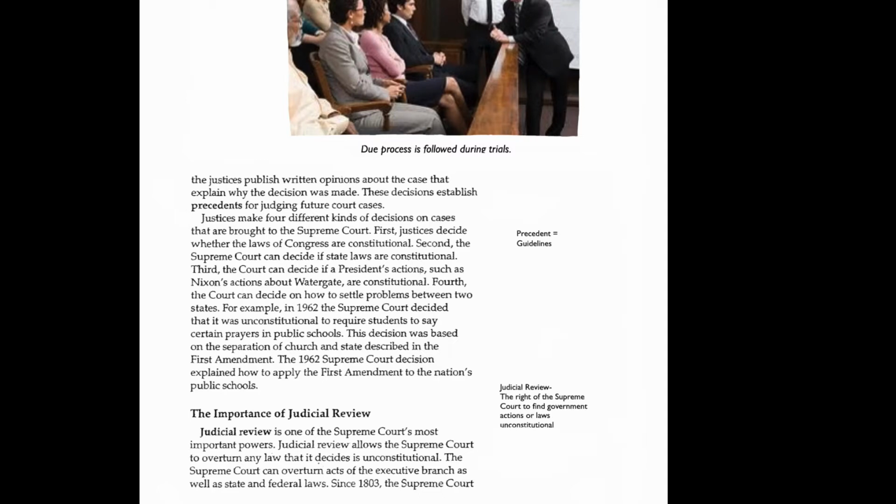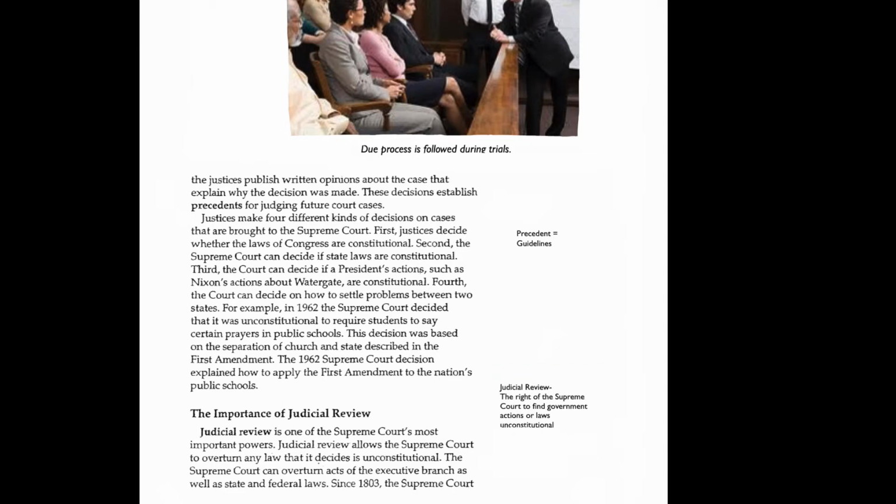For example, in 1962, the Supreme Court decided that it was unconstitutional to require students to say certain prayers in public schools. This decision was based on separation of church and state described in the First Amendment. The 1962 Supreme Court decision explained how to apply the First Amendment to the nation's public schools. The importance of judicial review. Note: judicial review, the right of the Supreme Court to find government actions or laws unconstitutional.